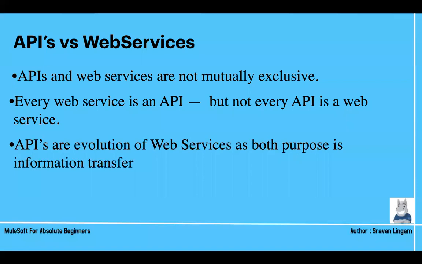In more technical terms, APIs are the evolution of web services, as both purposes are information transfer. Even web services or APIs, their purpose is to transfer the information. Information means data. Again, beginners, for you to understand, when I say exchange of data, what is this information? I gave a small example, Facebook example, right?